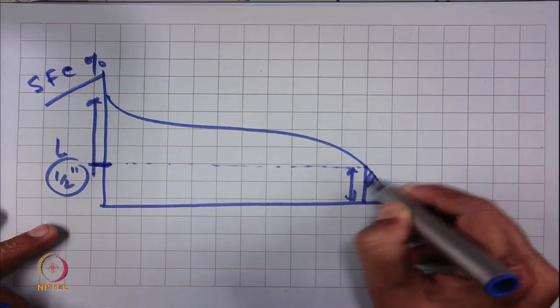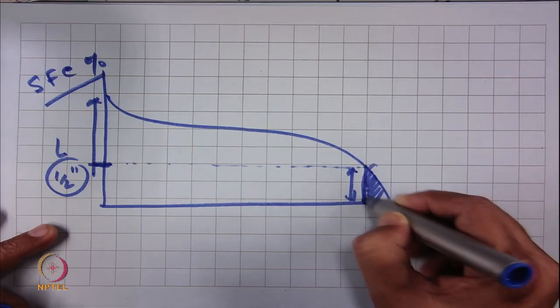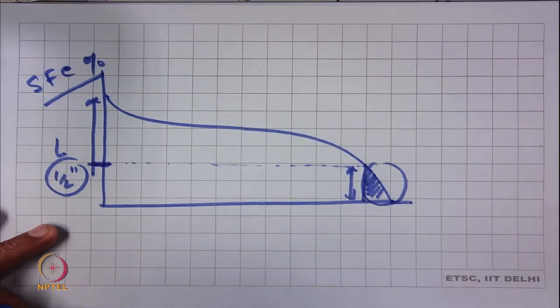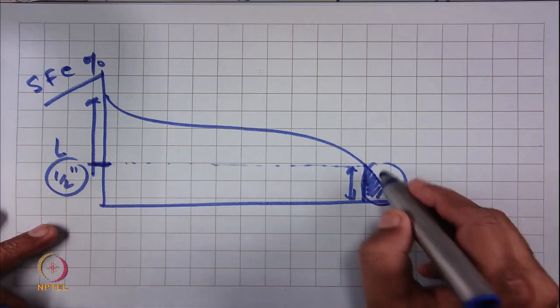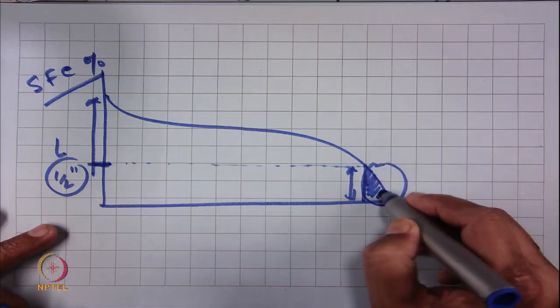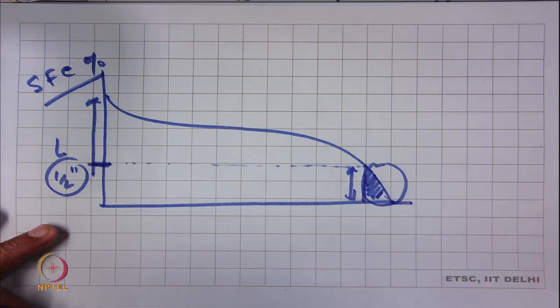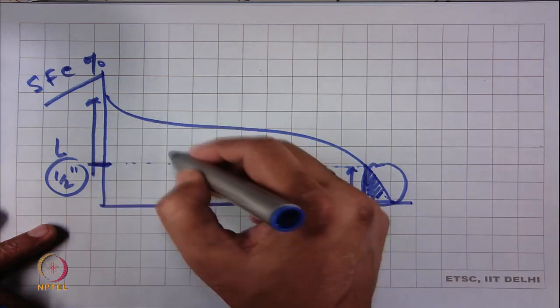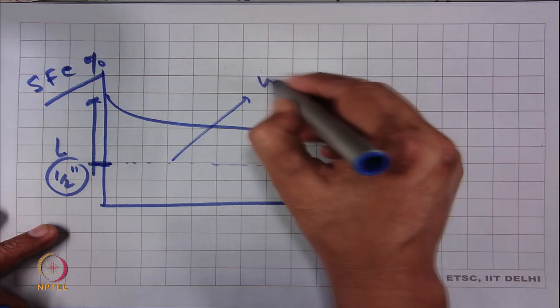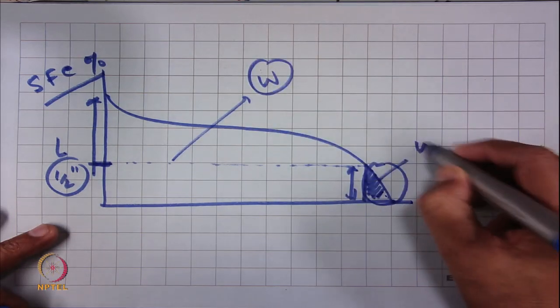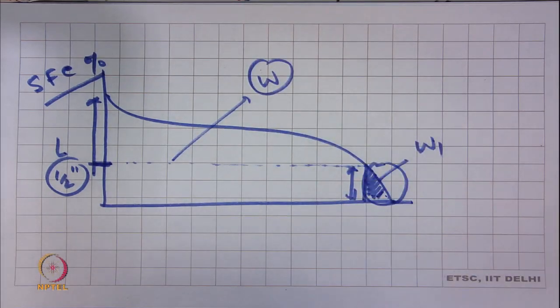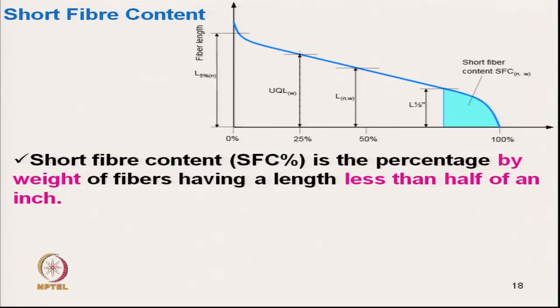Now, we discard this fiber, we collect this fiber, and this is the length, and then we can take the mass. So, total mass of this fiber, total diagram say W, here it is say W1. Then we can get the proportion, percent by weight, we can take the mass, and this is the percent of the short fiber.